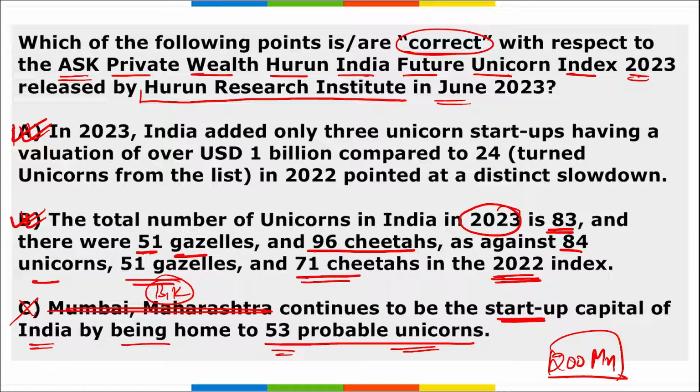Next, one thing you need to remember here, as I mentioned at the start of this question, is that if an organization or a startup wants to be published or featured in this Ask Private Wealth Huron India Future Unicorn Index, then they should have a minimum valuation of $200 million, that is 1,650 crore rupees.